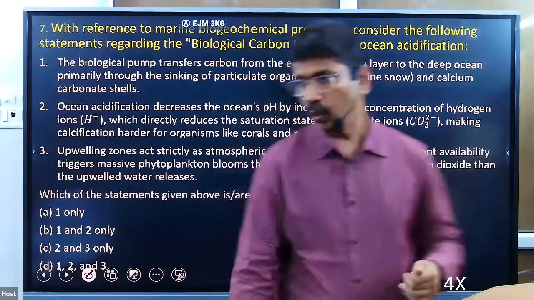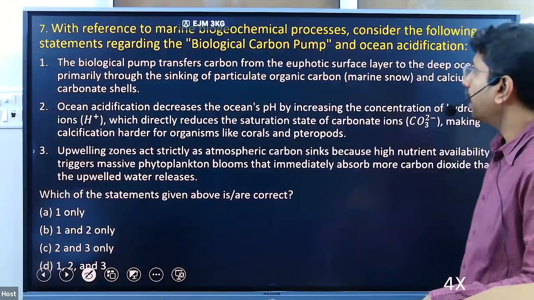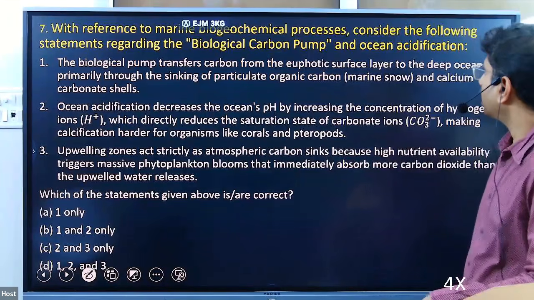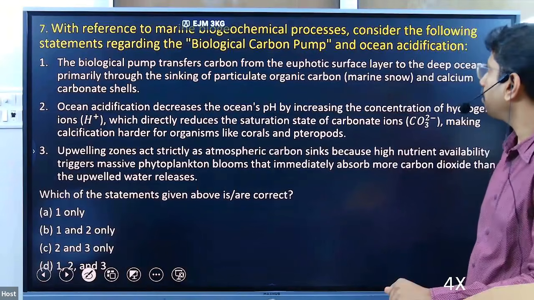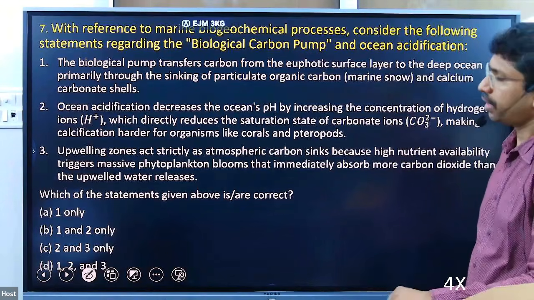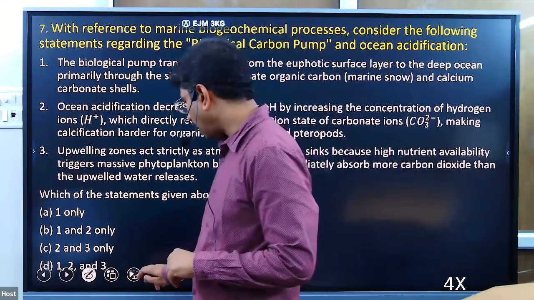Another concept related to environment. With reference to marine biogeochemical process, consider the following statements regarding the biological carbon pump and ocean acidification. Okay, so what is this biological carbon pump?